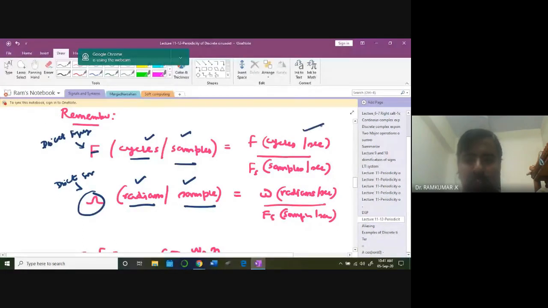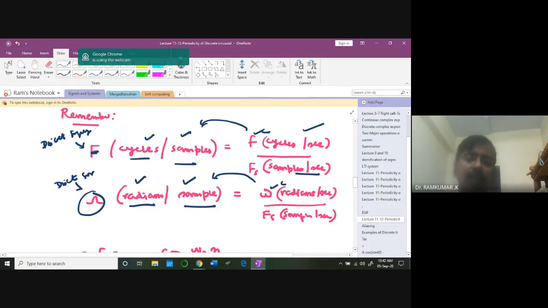Take a deep look at this expression very clearly. The difference: capital F, capital omega, small f, small omega. How are these two continuous? By introducing the sampling frequency, samples per second, you are converting that into this.